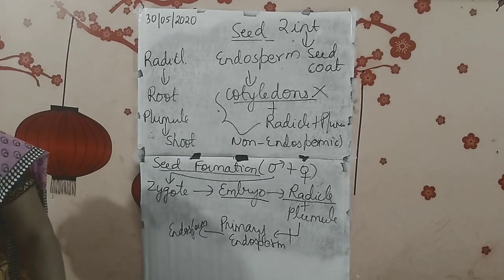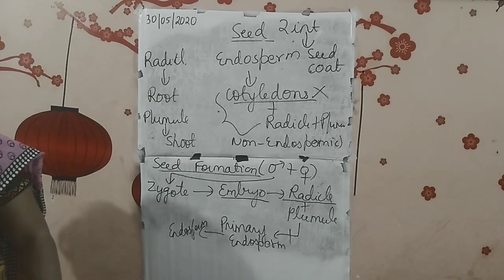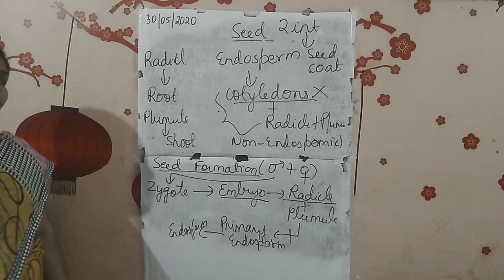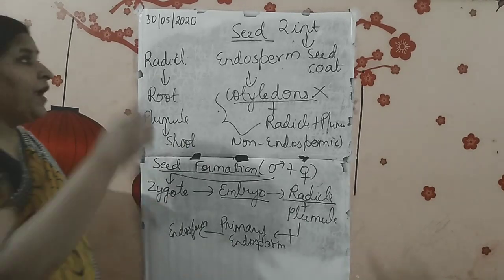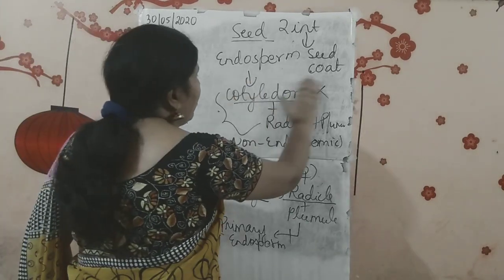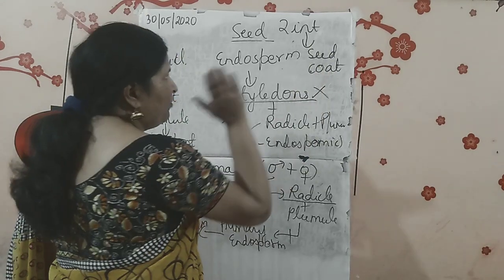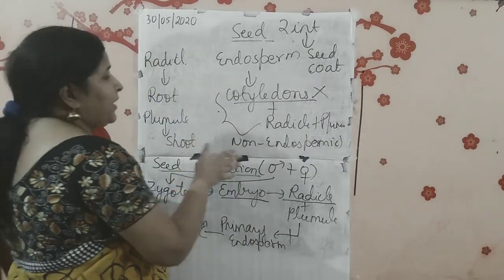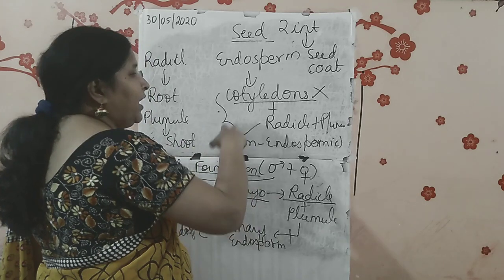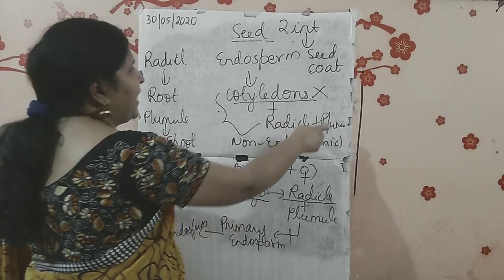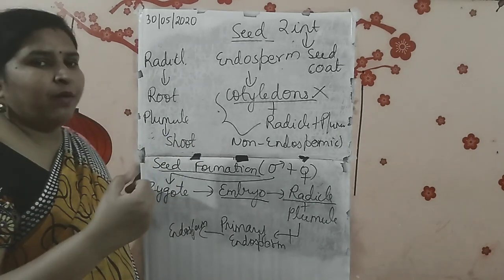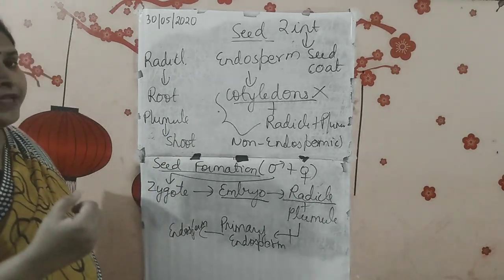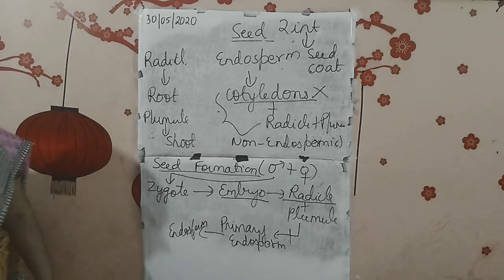The endosperm persists in an endospermic seed. In a non-endospermic seed, it is absorbed by the developing embryo and food is stored in the cotyledons. Again, at this point I have already explained to you, if endospermic seed, what will be missing? Cotyledon will be missing, radicle and plumule will be there. If non-endospermic, cotyledons come up, they store the food with radicle and plumule, and the endosperm is dissolved, or it is getting absorbed by whom? It is getting absorbed by the growing embryo. Is that clear to you?